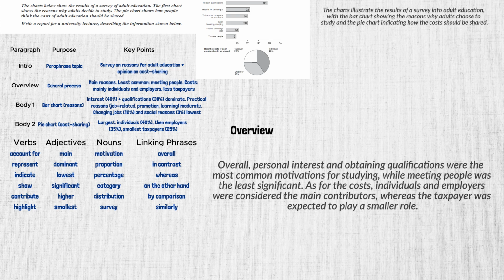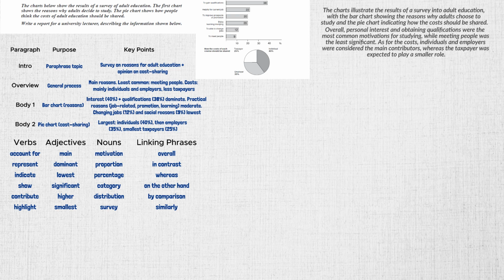Notice we used linking phrases: overall to introduce the overview, while and whereas to show contrast. Now we describe the bar chart in more detail. We always start with the highest categories, then move to the middle, and finally mention the lowest categories. This gives our answer a logical flow.